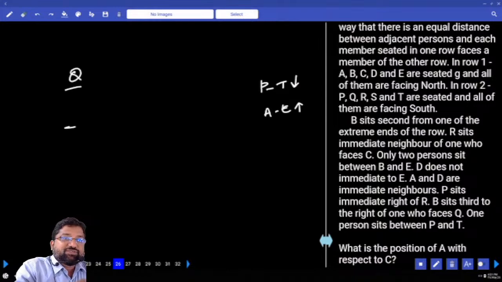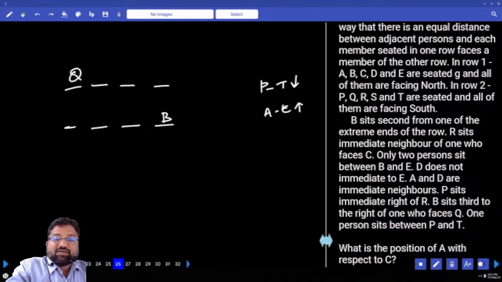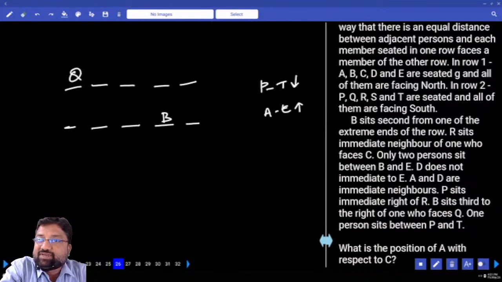Q means opposite, the one who is facing. Third right, that means B. And B sits second from one of the extreme ends, it said, right? Did I get the position?